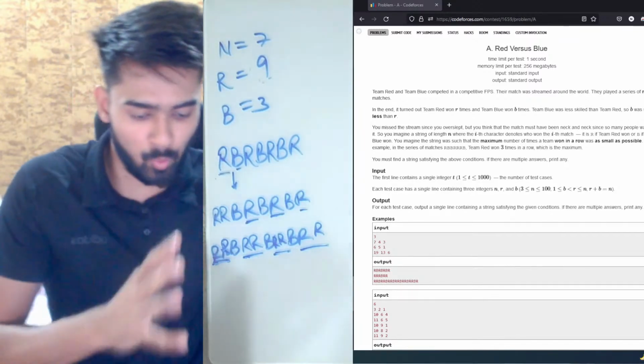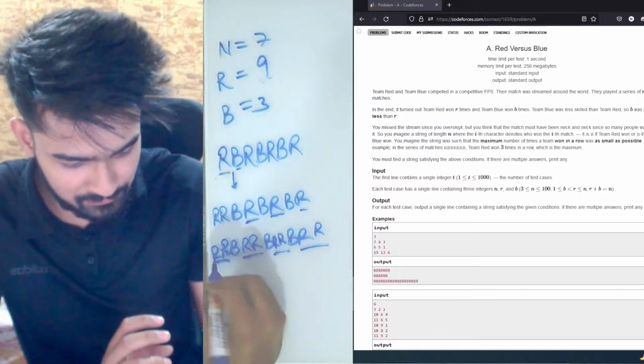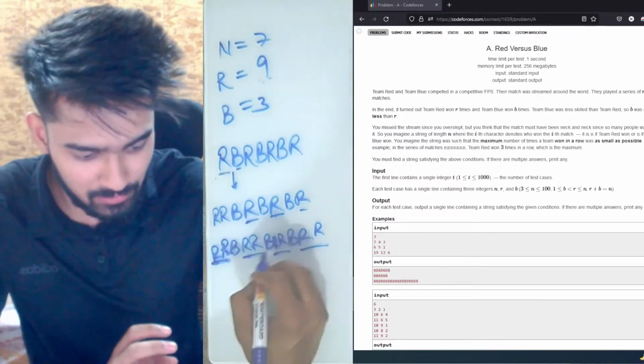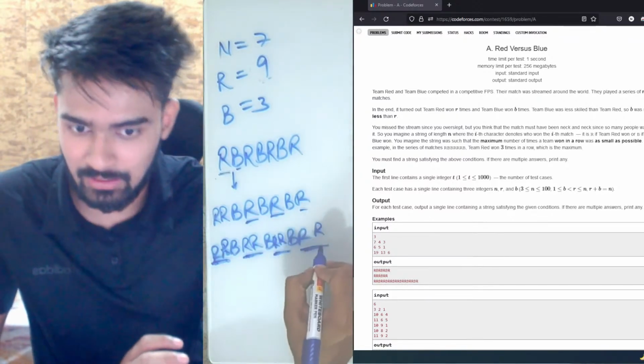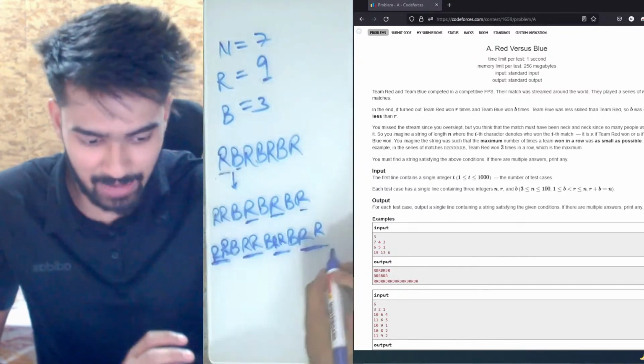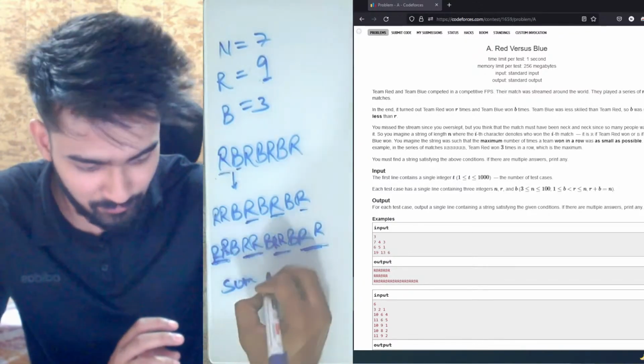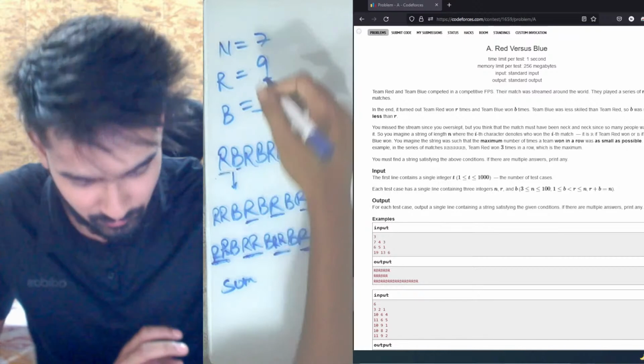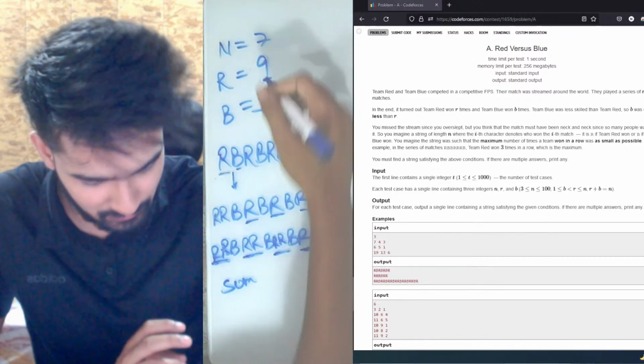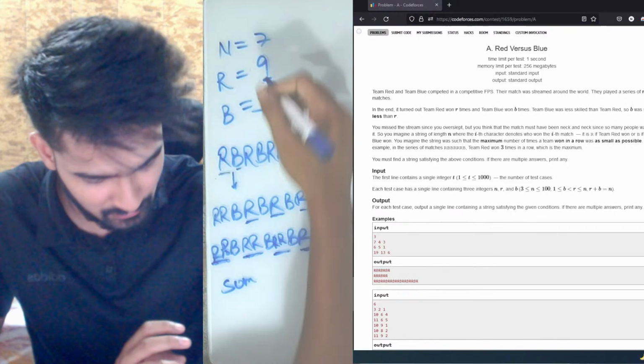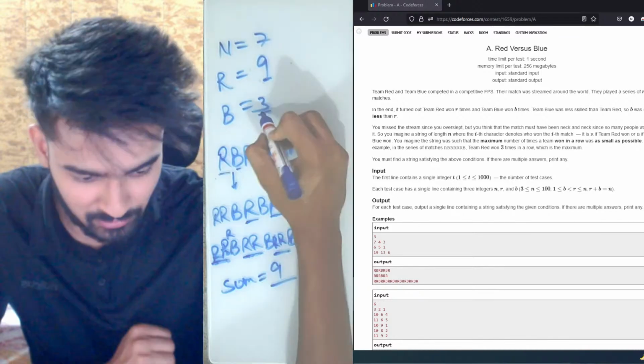So what we need to do is find how many consecutive R's at minimum we will get, and then whatever is the remainder we can add. So we find the sum of R's. Let's say we had 9 only. For 9, the answer was R, R, R, B, R. So the sum is 9. Total R is 9. If we divide this, how many times do we have to divide? Let's say we had 3 B's.